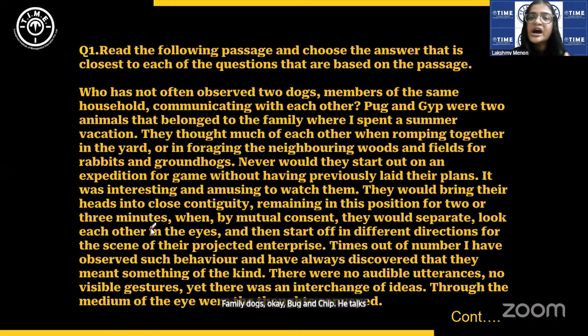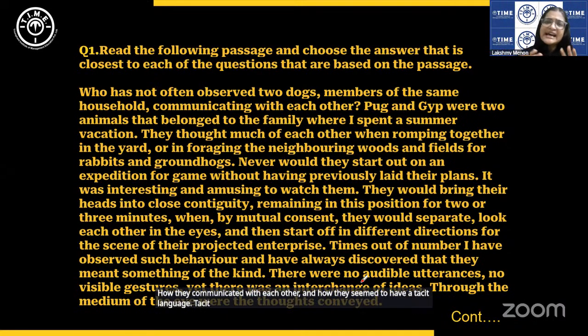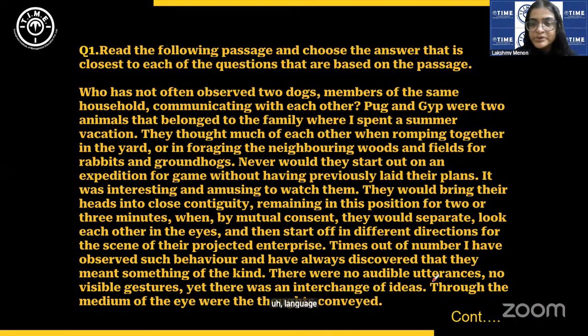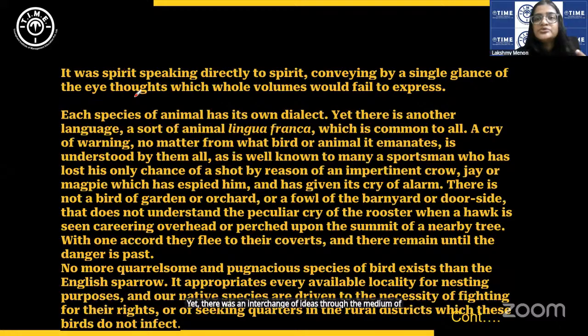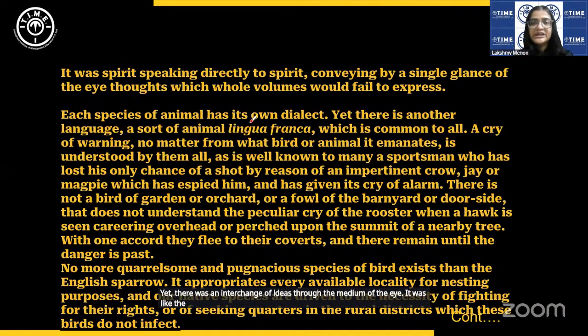He talks about how they went hunting together, and how they would always plan out the hunting expedition together before venturing out. It talks about how they communicated with each other and how they seemed to have a tacit language. Tacit language means silent language. There were no audible utterances, no visible gestures, yet there was an interchange of ideas through the medium of the eye. It was like their spirits were communicating with each other.